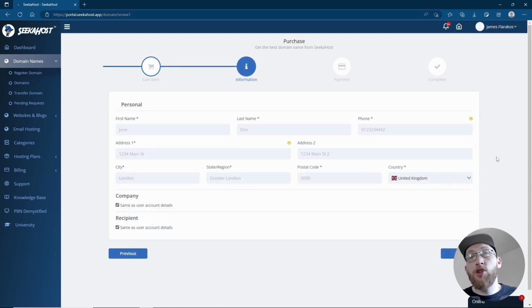Just before the payment section, just make sure to add in your details, or you can click same as user account just to make sure that they match, because they do need to match the details for when you do register a domain. Then go ahead and click next to go to the payment details.